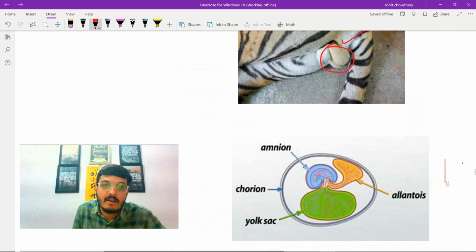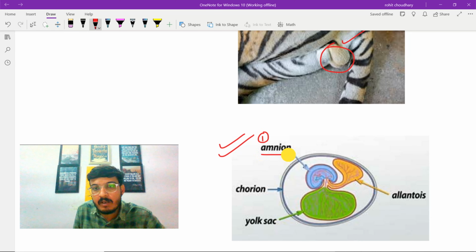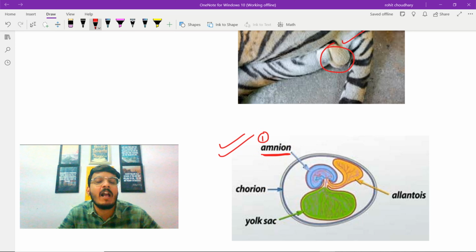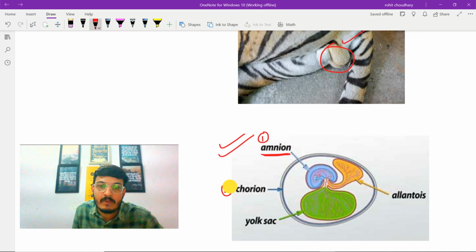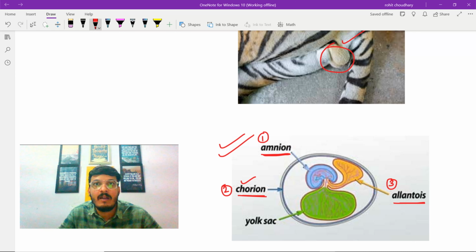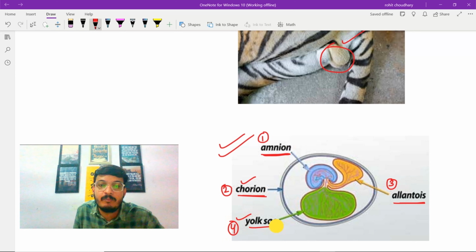This is the diagram which is showing the four embryonic membranes. This one is the first embryonic membrane, and this is amnion. This amnion provides a fluid-like environment to the embryo and it helps in protecting the embryo from shocks. The second one is chorion. This chorion helps in gaseous exchange and it provides protection as well. The third one is allantois. This allantois aids in waste disposal and gas exchange. And the fourth embryonic membrane is yolk sac. It provides nutrients to the embryo.